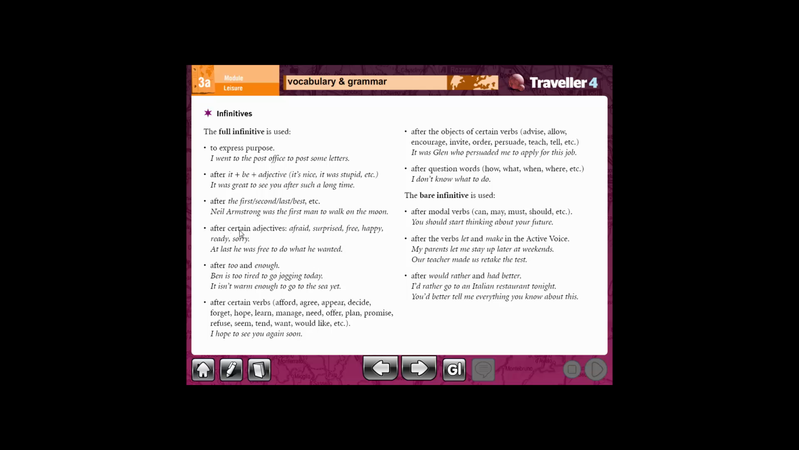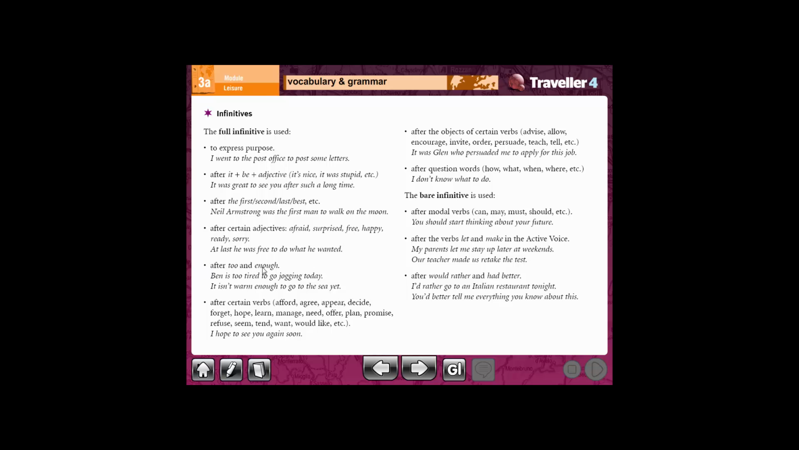Now also we use it after certain adjectives like afraid, surprised, free, happy, ready, sorry. Like at last, he was free to do what he wanted. Now where is the full infinitive? The full infinitive is to do. We use it after the adjective free.